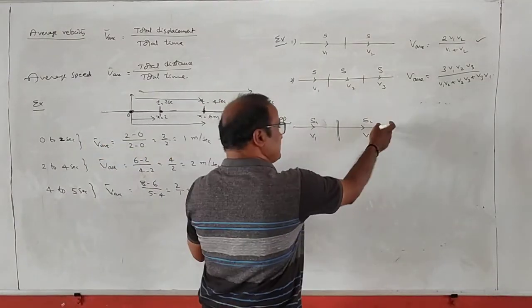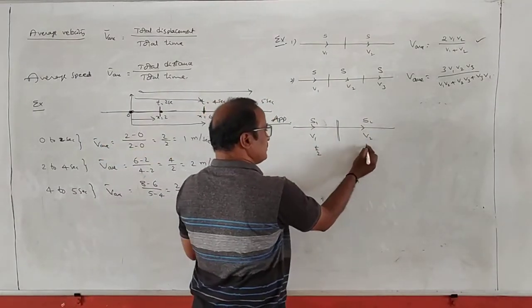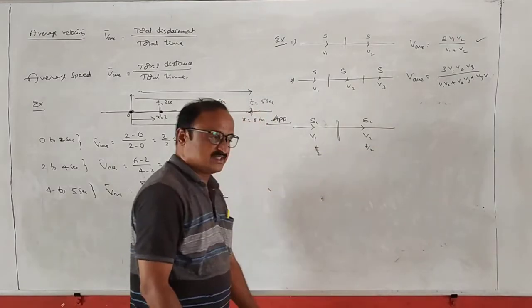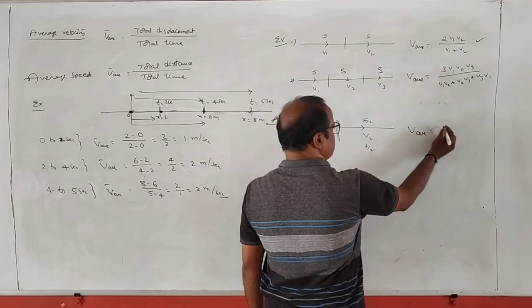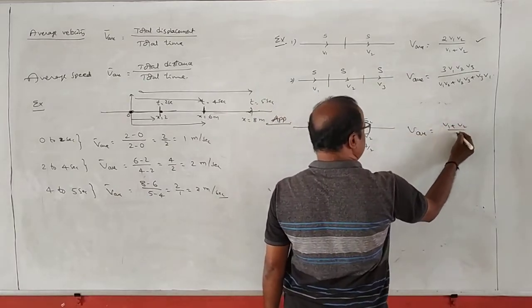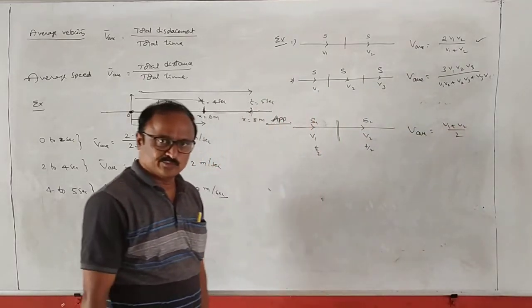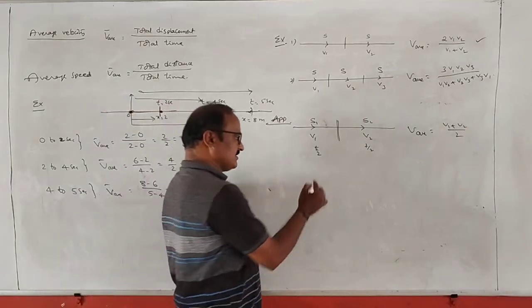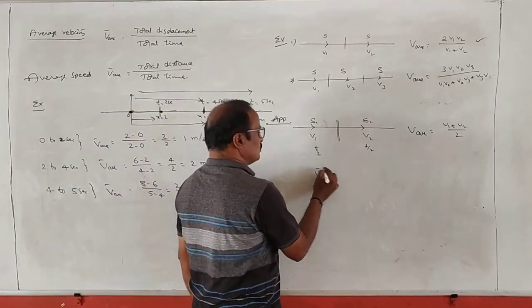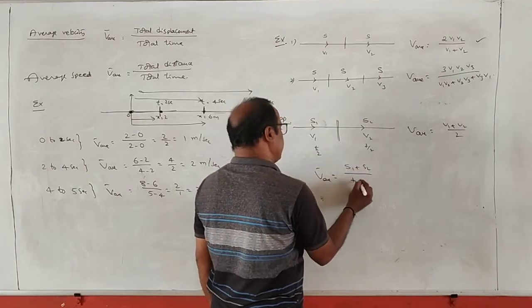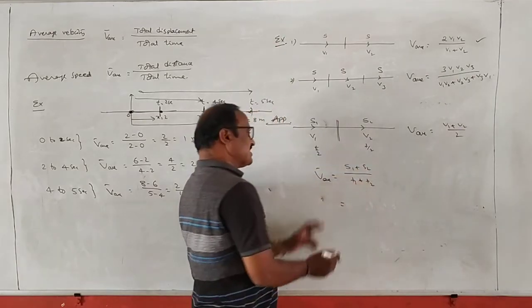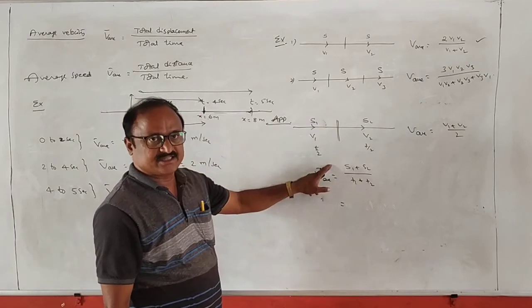Let the total time be t, this time is equal to t by 2, this time is also equal to t by 2. ఈ కేసులో what is the average velocity? Average velocity is equal to sum v1 plus v2 by 2. Same like this, ఎట్లా average velocity is equal to s1 plus s2 by t1 plus t2. But s1 we don't know the value of s1, it is unknown value.